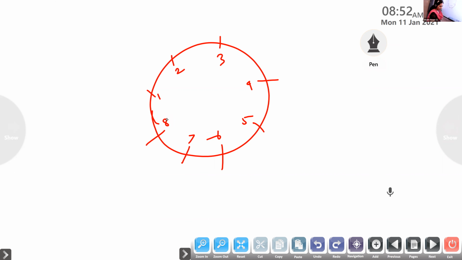Q is immediate left of J. Suppose J is here means Q is to the immediate left of J. Is it correct? Then O is the immediate right of K, and L is sitting between N and O. So O is to the immediate right of K. Suppose this is K means, now whether is it okay? K is sitting to the right of O. And what is the next case given here?